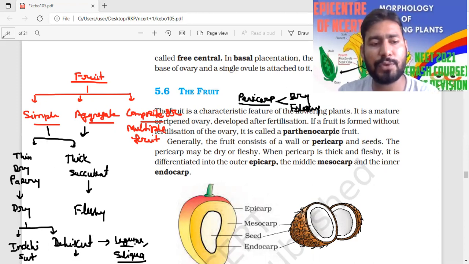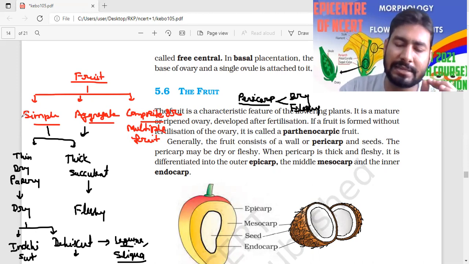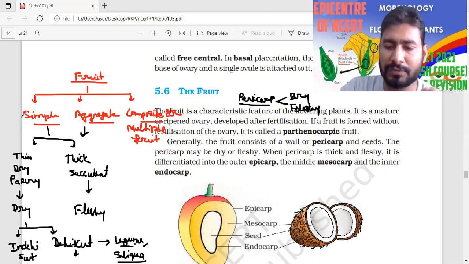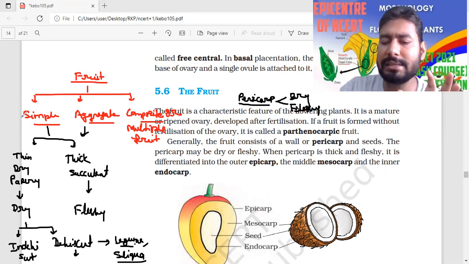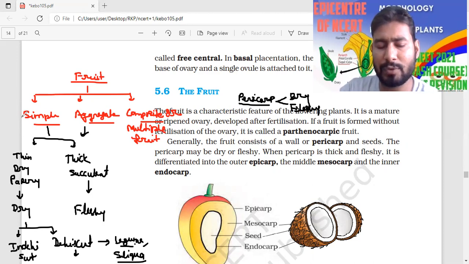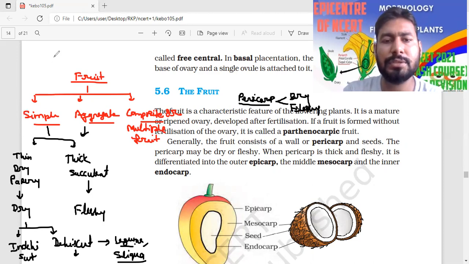So the simple fruit have been classified into two different types, and dry fruit again classified into two different types on the basis of their property: dehiscent and indehiscent. Indehiscent, I told the example: achene and cypsela. Then here you can say walnut means nut, samara. Okay, so different examples are there. Another, dehiscent types: legume and siliqua, by which they release their seed naturally. This is the dehiscent type. Okay, this is the story about types of the simple fruit.